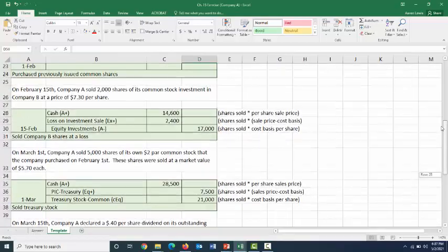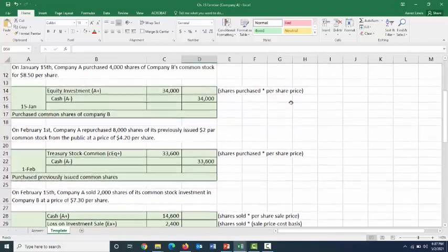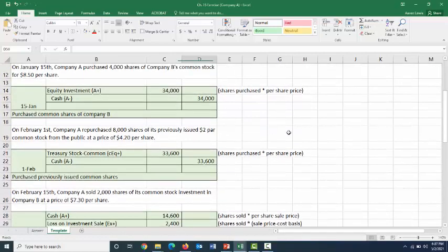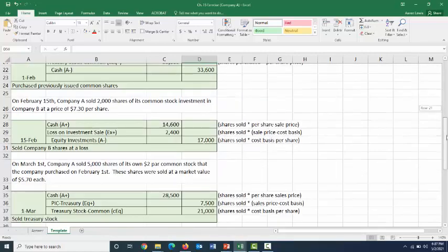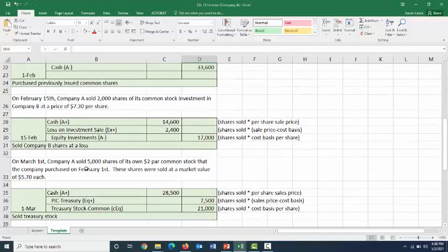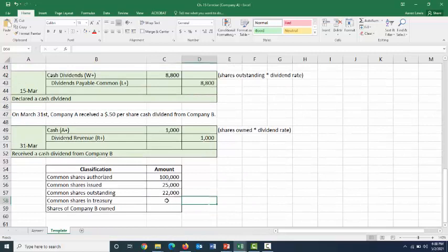We have two treasury stock transactions. The first one over here is on February 1st. We bought 8,000 shares of our own stock back from our former shareholders. And then on March 1st, we turned around and we sold 5,000 of those shares back. So we had 8,000 from that original purchase. We sold 5,000 of those back, which means at the time we are preparing our financials at the end, we would have 3,000 shares in treasury, which we would have to disclose on our balance sheet.